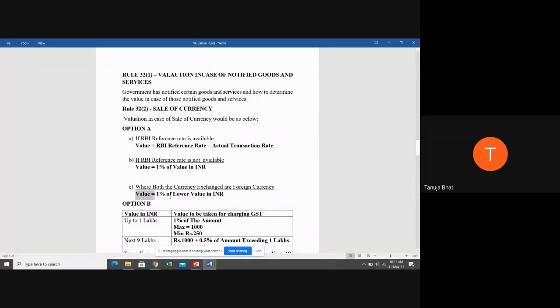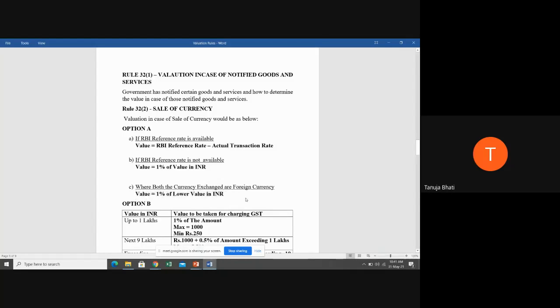The value is going to be 1% of the lower value in INR. Means you are going to convert both the foreign currencies first into Indian currency, and after converting, you are going to see which value is lower. 1% of that will be the value on which you're going to charge GST.